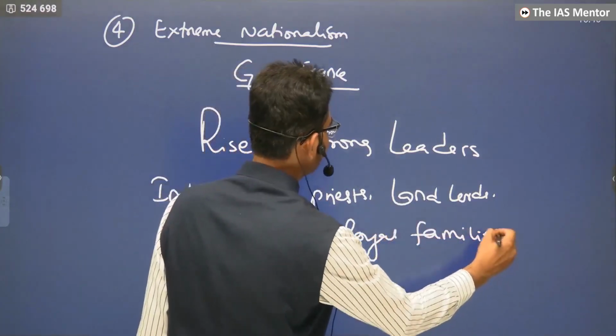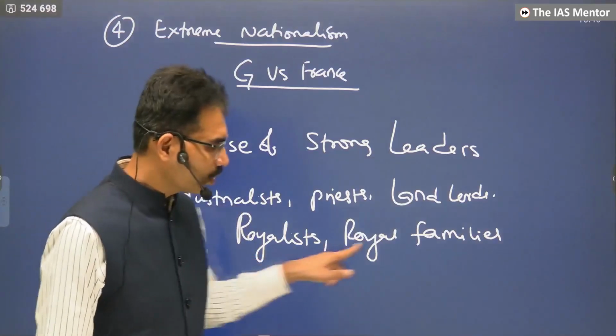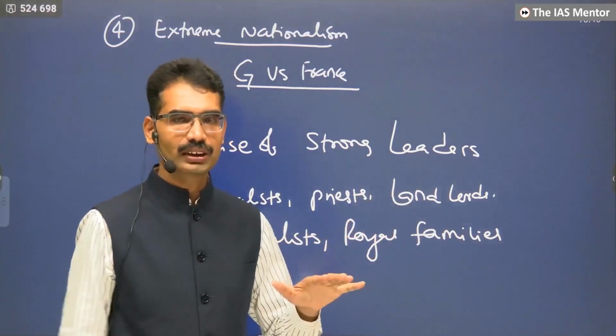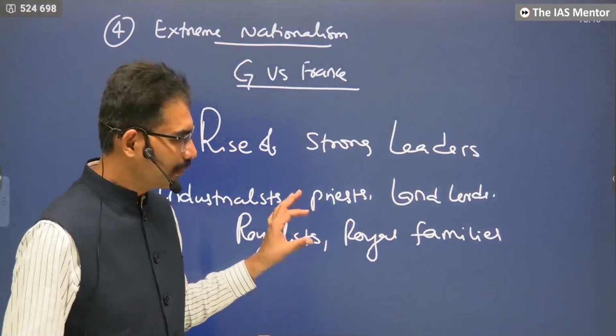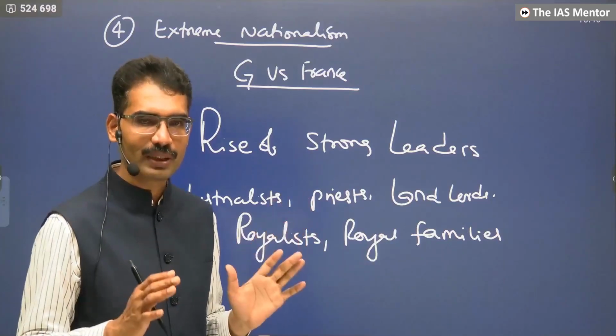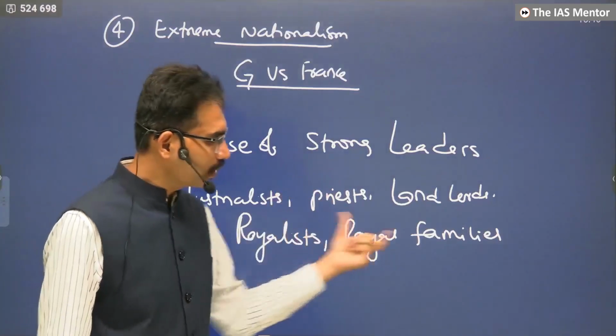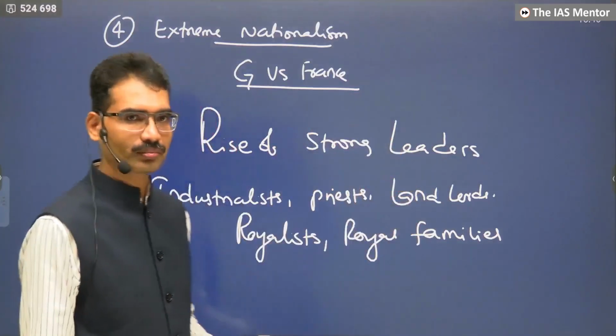For example, in Germany, they removed the royal family from power. They did not eliminate the royal family, but the royal family members and the royalists who support them, whoever supports them, they will vote.